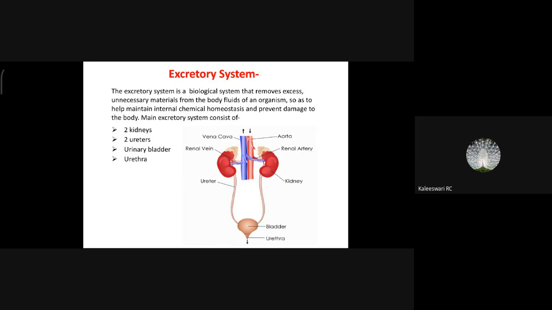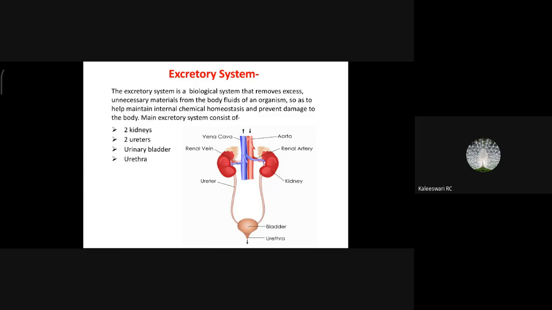So what excretory organs have we discussed till now? First, the lungs, which excrete CO2. That is a very important metabolic waste that should be excreted. Next is water, which is excreted by skin and kidney as urine. And another one is nitrogenous waste.